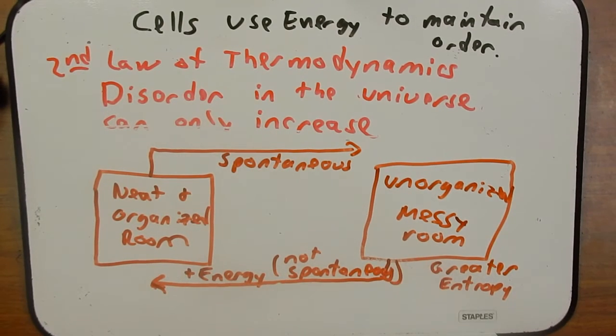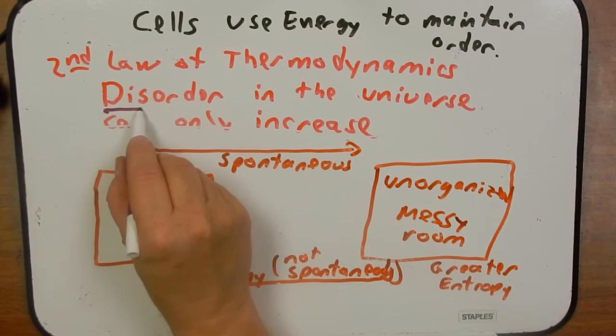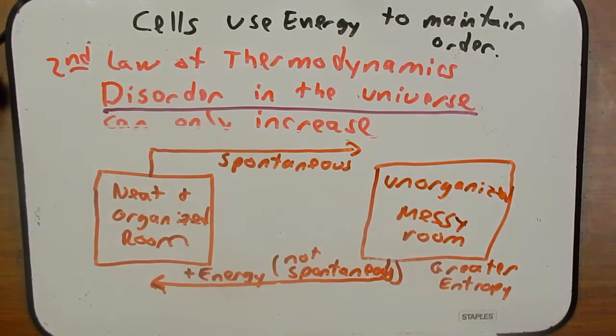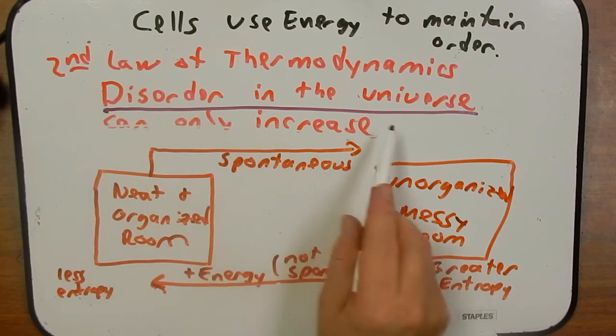So having this localized increase in order doesn't violate this second law of thermodynamics, because it's important to point out that it says that there has to be an increase in disorder in the universe. The energy that is used to decrease disorder or to make entropy less is balanced by greater disorder in the universe.